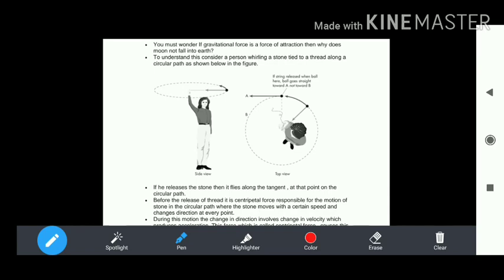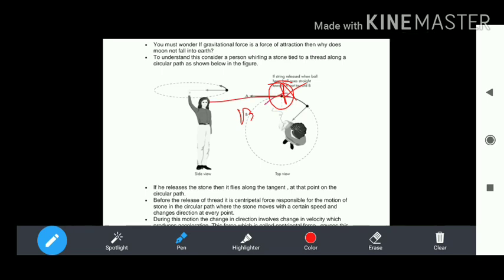If the stone is released at any point, say this is point A, and this is B, then the motion of the body is along the tangent line of the circular path, not in the direction of B.